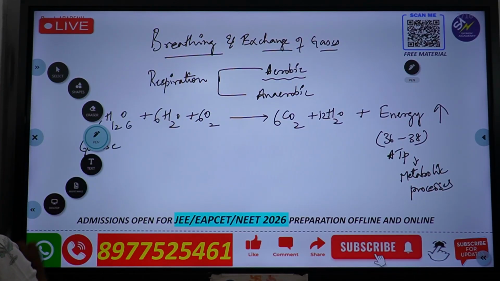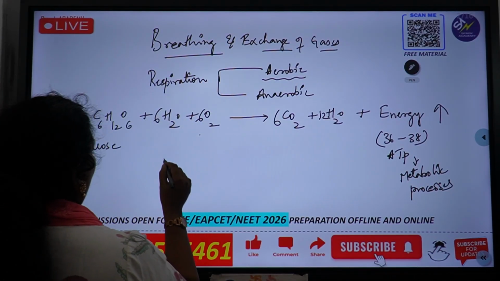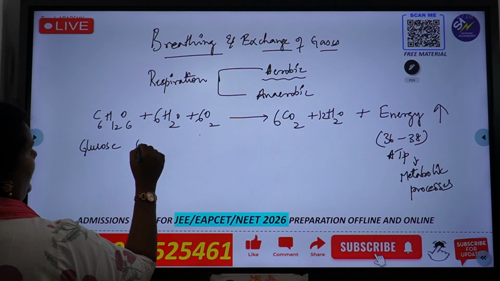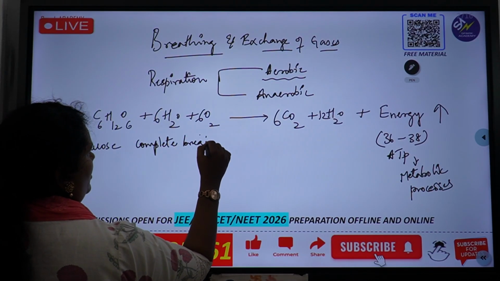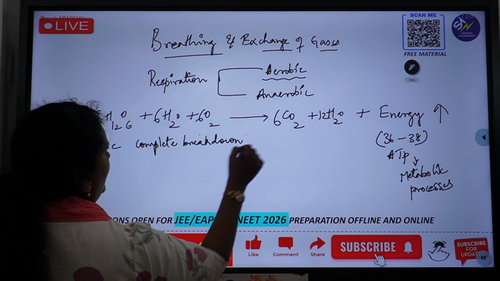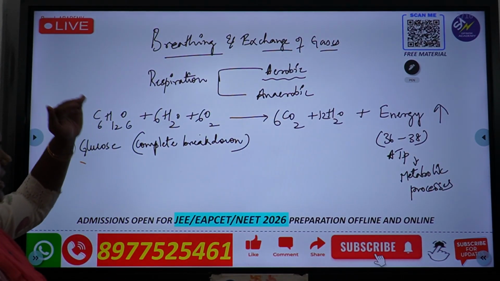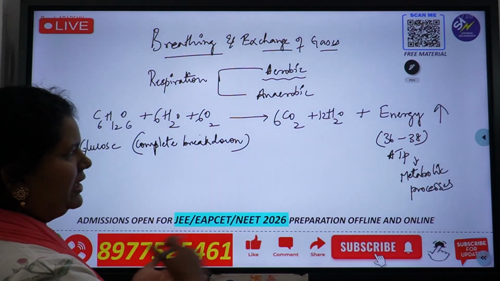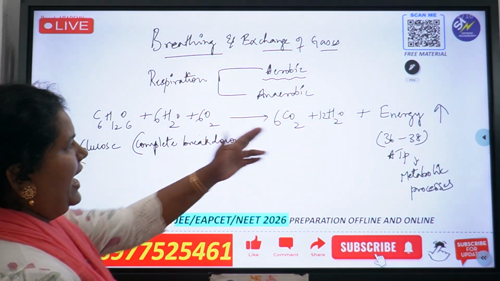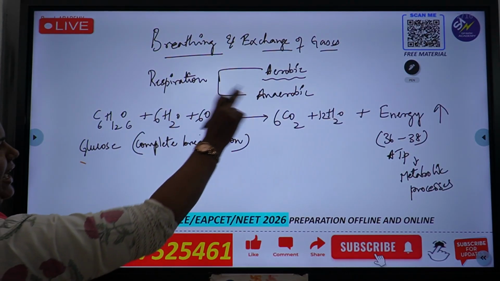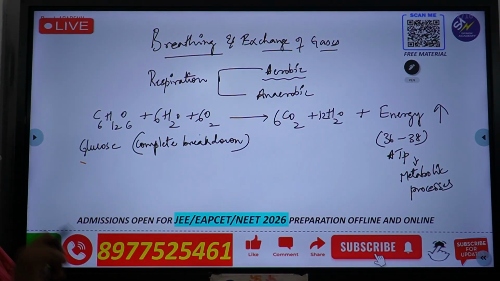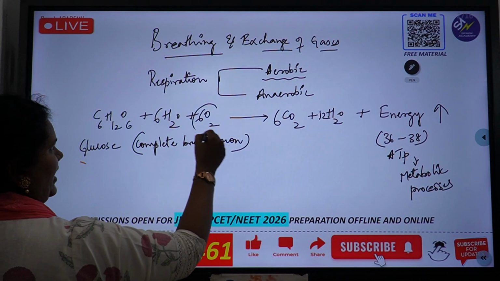Okay. So as I told you, this reaction is a complete breakdown. Complete breakdown, అంటే ఏంటి? కంప్లీట్ బ్రేక్ డౌన్ అంటే these molecules are completely broken down, మొత్తం బ్రోకన్ డౌన్ అయిపోయి energy is produced. Then what is anaerobic respiration? As I told you, anaerobic respiration happens in the absence of air, in the absence of air or oxygen.